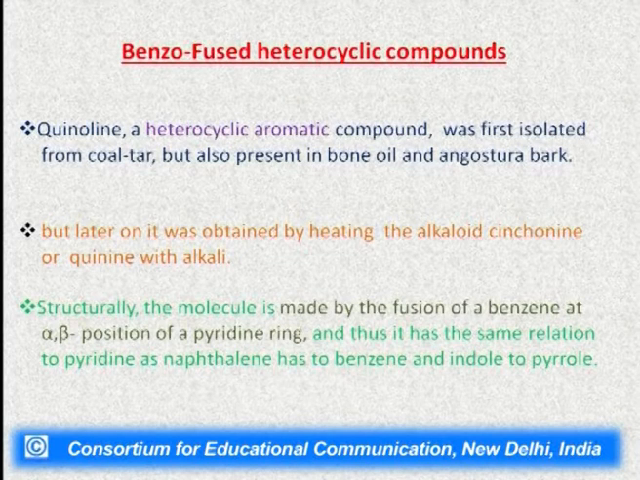Structurally the molecule is made up of a benzene ring fused with a pyridine ring at the alpha-beta position, and thus it has the same relation to pyridine as naphthalene has to benzene and indole to pyrrole.